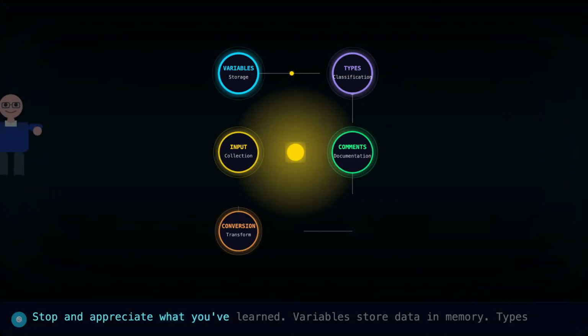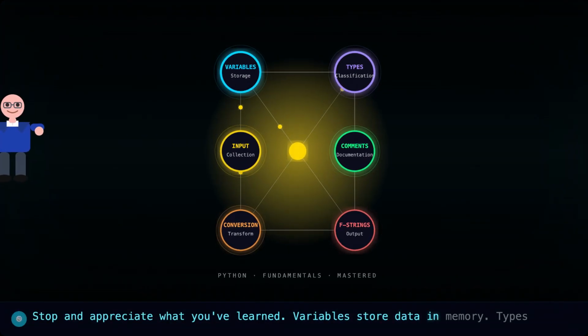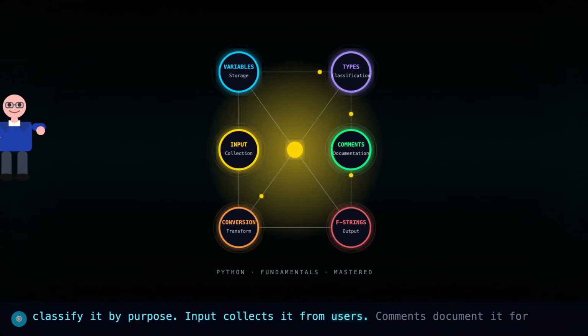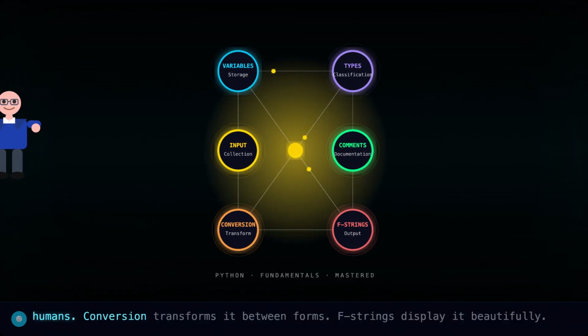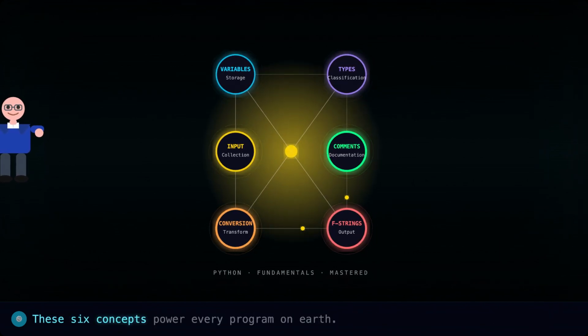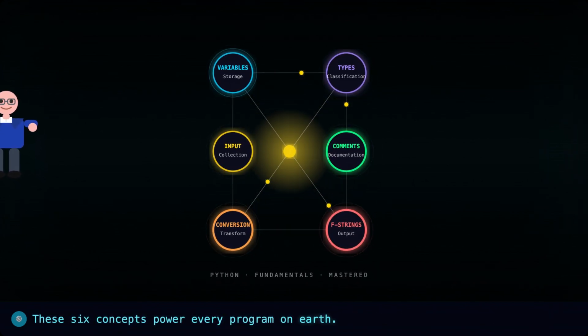Stop and appreciate what you've learned. Variables store data in memory. Types classify it by purpose. Input collects it from users. Comments document it for humans. Conversion transforms it between forms. F-strings display it beautifully. These six concepts power every program on Earth.